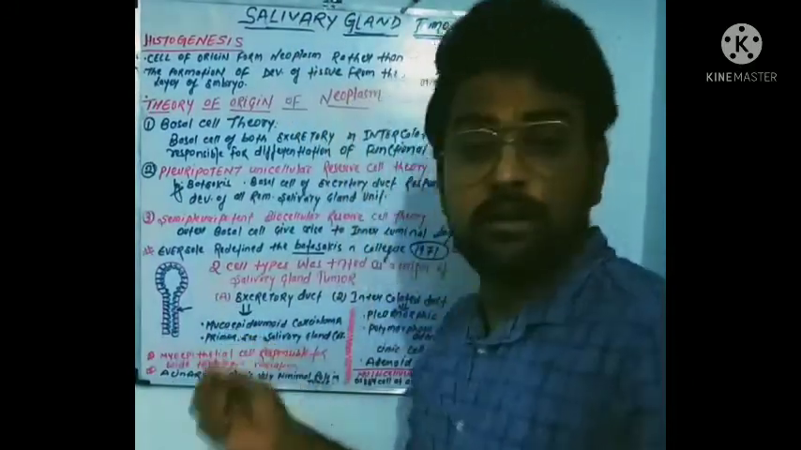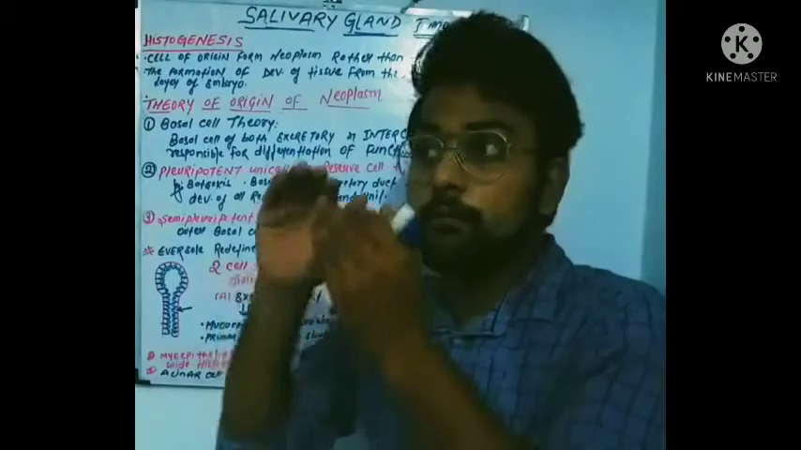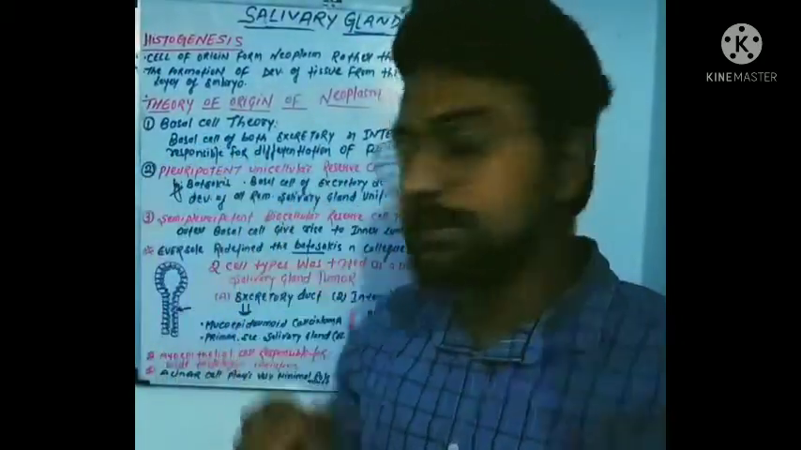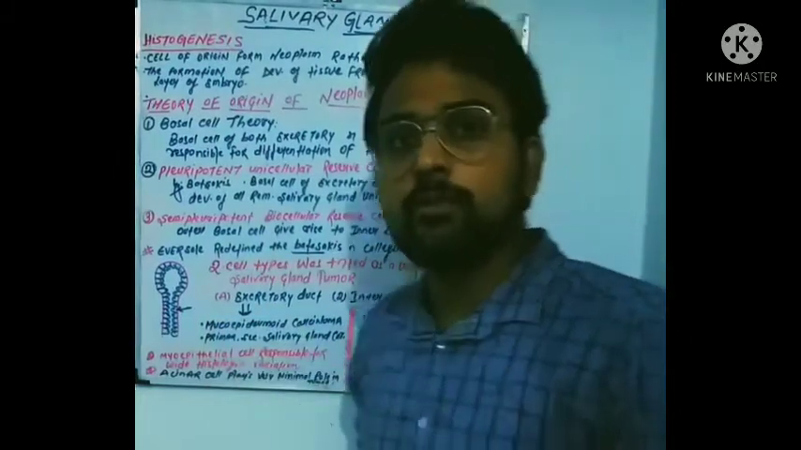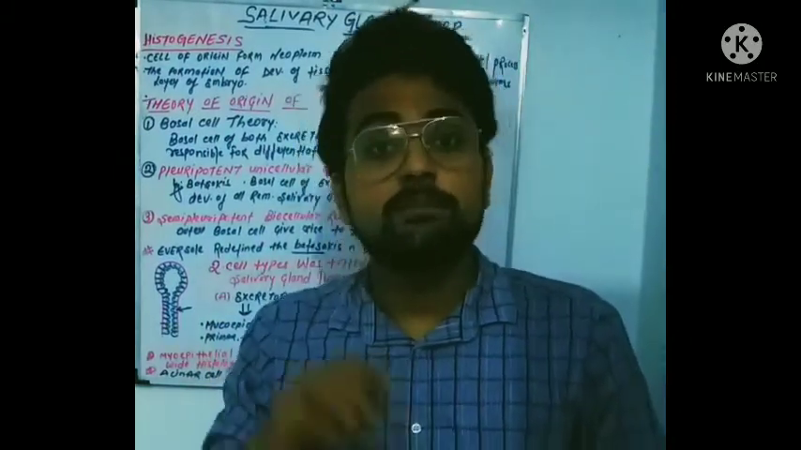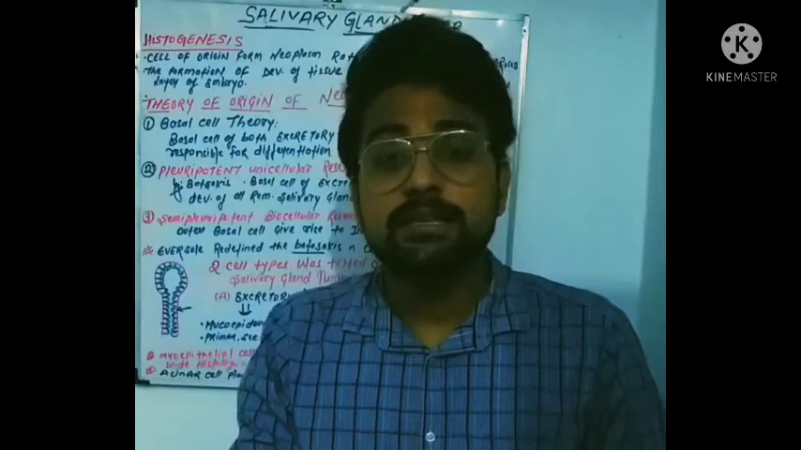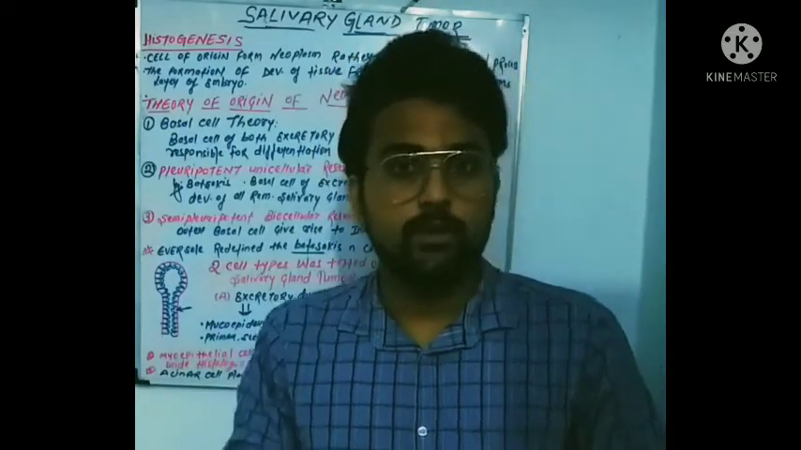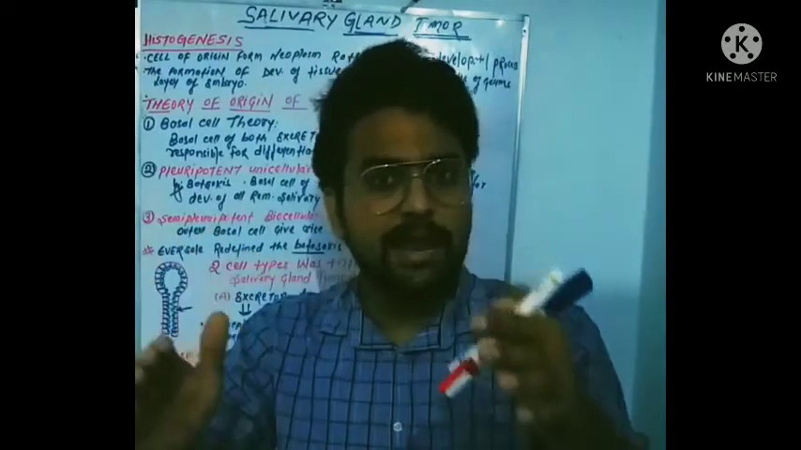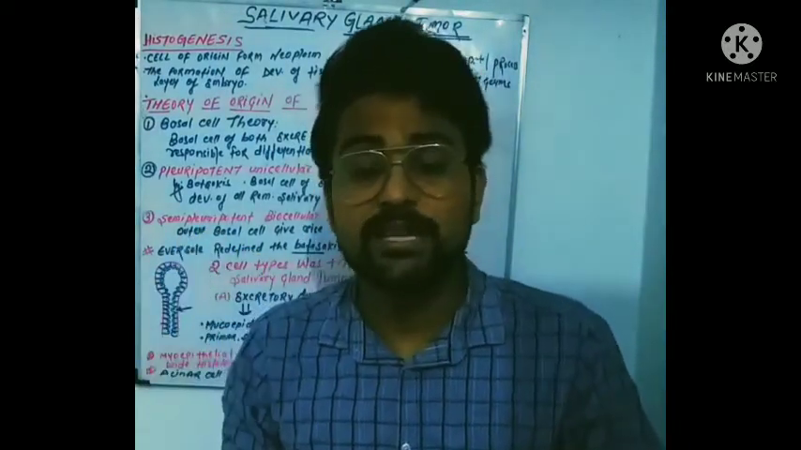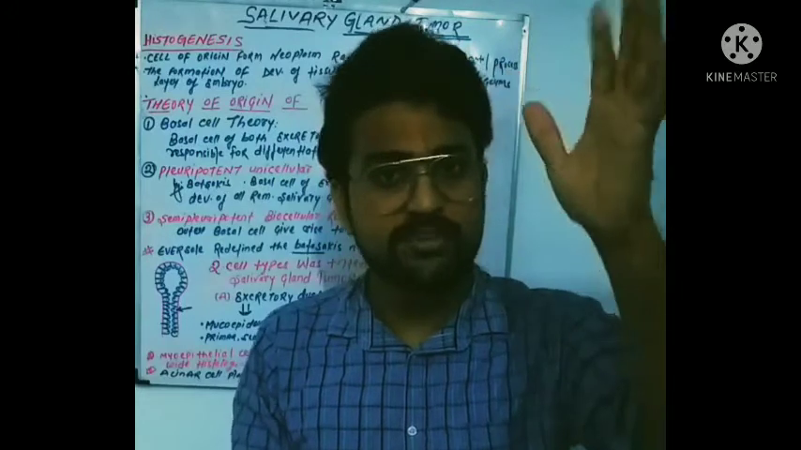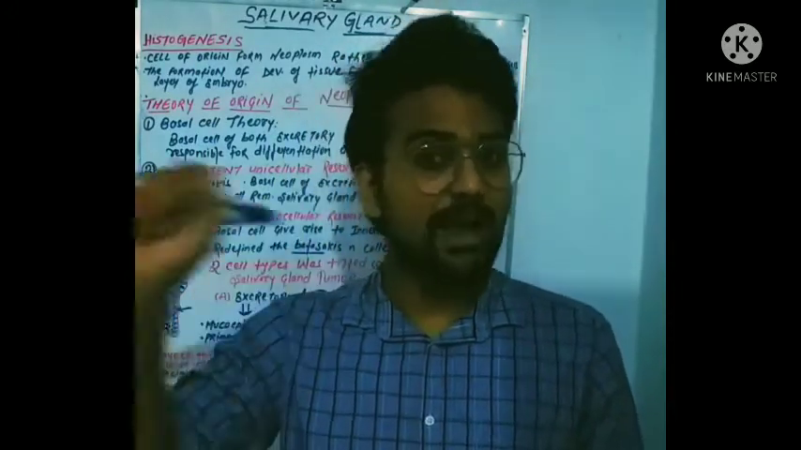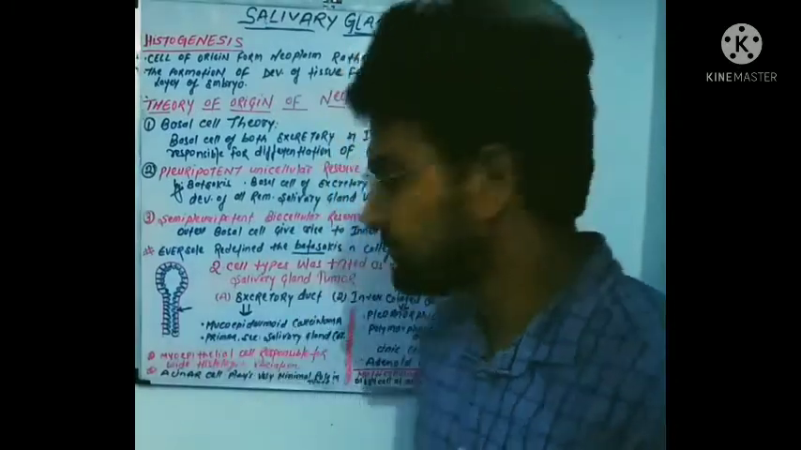So now come to an example of a tumor that originated from the excretory duct cells: the mucoepidermoid carcinoma. I have earlier told you that mucoepidermoid carcinoma is a malignant tumor of the salivary gland, right? So the malignant tumor of the salivary gland, mucoepidermoid carcinoma, is of excretory duct cell origin. It can be asked in the viva, it can be asked in the NEET PG examination.